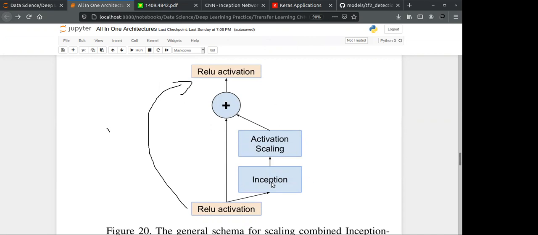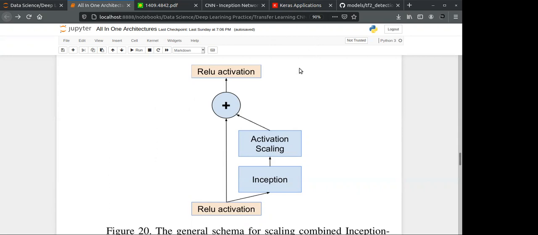Only if this is not contributing, otherwise you are going to follow this direction. If it is contributing, it is going to be in this direction. This is also called an identity skip connection. So these are the things that you have to remember.